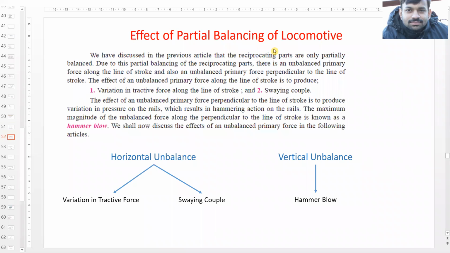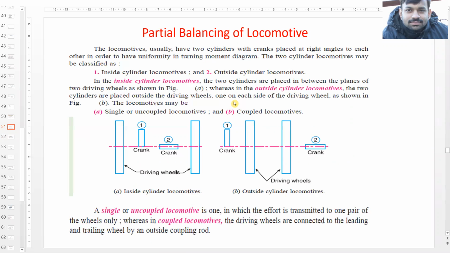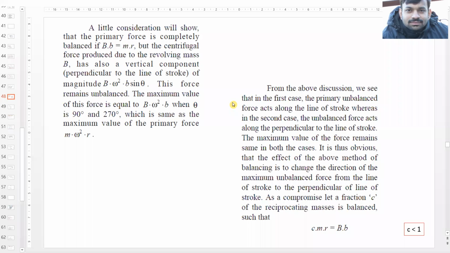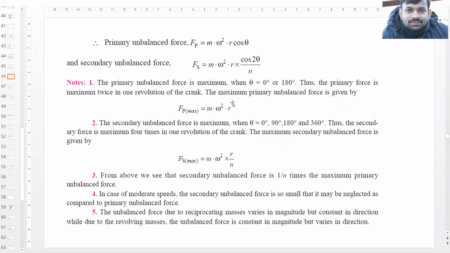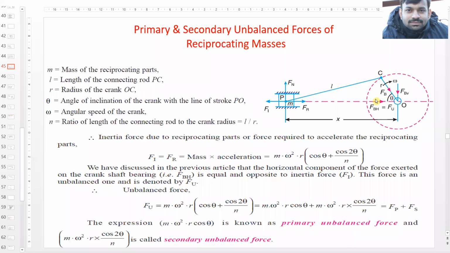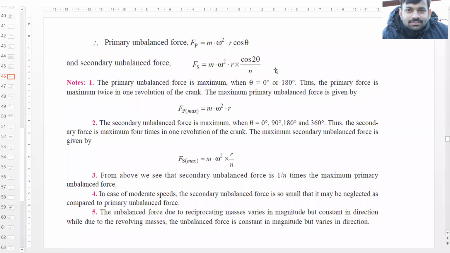Now, what are the effects of partial balancing of locomotives? As we saw in the previous class, some of the unbalanced forces were parallel to the line of stroke, and some were perpendicular to the line of stroke, right?